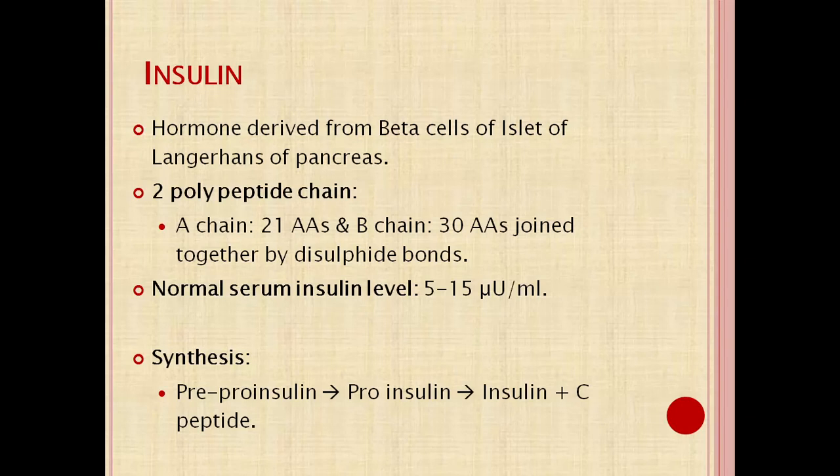What is insulin? Insulin is a hormone derived from the beta cells of the islets of Langerhans of the pancreas, meaning it is secreted by the beta cells of the pancreas. The active form of insulin has two polypeptide chains, alpha and beta. The alpha chain contains 21 amino acids, the beta chain contains 30 amino acids. Both chains are connected to each other by disulfide bonds. The normal level of insulin is 5 to 15 micro units per ml.